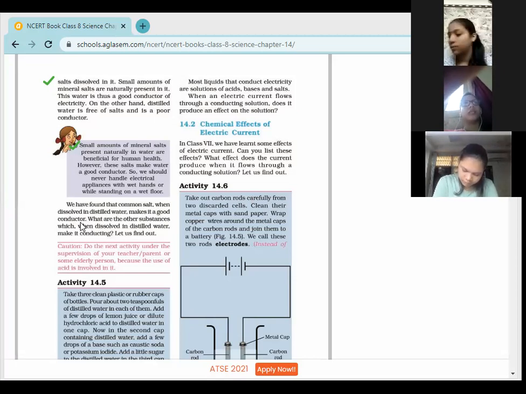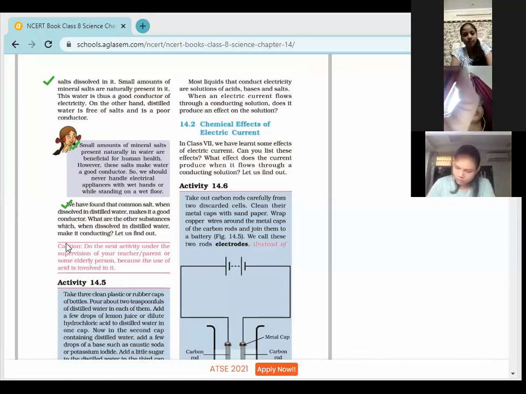If you want distilled water to be a good conductor, then what can you do? What can you add in the water? Tell me what we can add in that. Salt. Salt we can add. Yes, salt will make that water a good conductor. Salt, minerals, all that can be added. I hope till here it is clear to you. We were just talking about distilled water and the water with the salt or minerals. Children, any query till here?